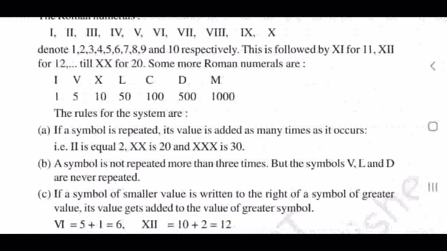Okay, first one: if a symbol is repeated, its value is added.